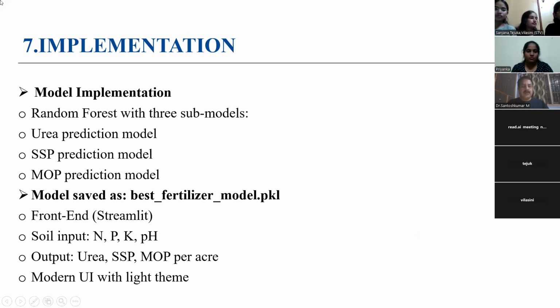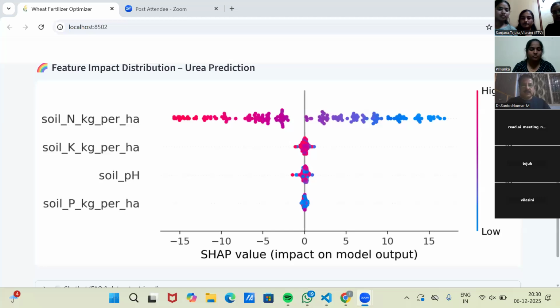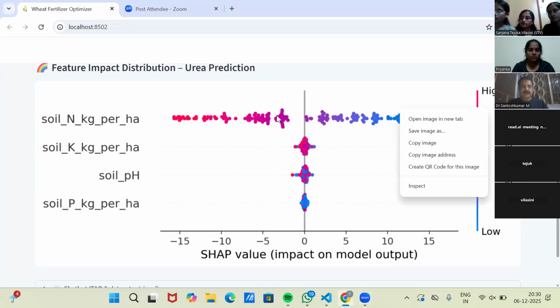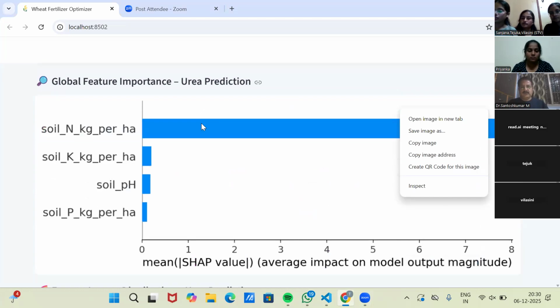Okay, every time you are talking about SHAP, what is that SHAP? Sir, let me show you that SHAP technology. Sir, here is that feature impact distribution and the SHAP technology of urea production, sir.